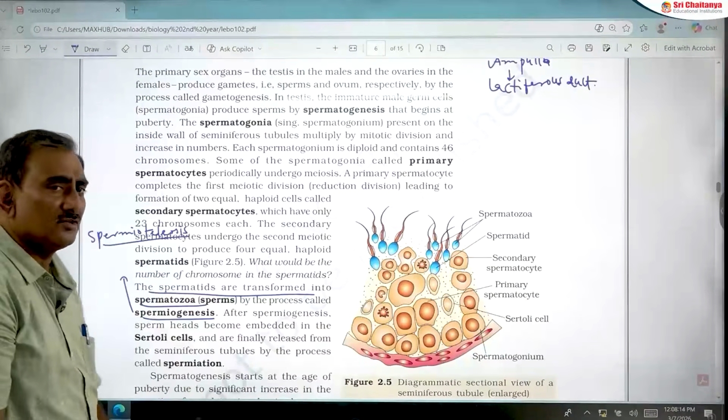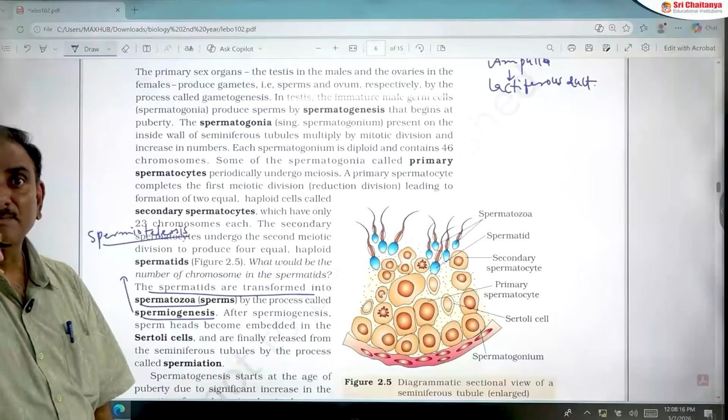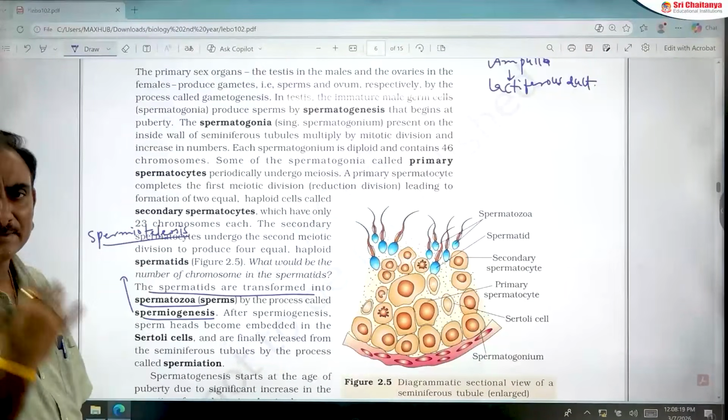What is the difference between spermatids and spermatozoa? Both are haploid.